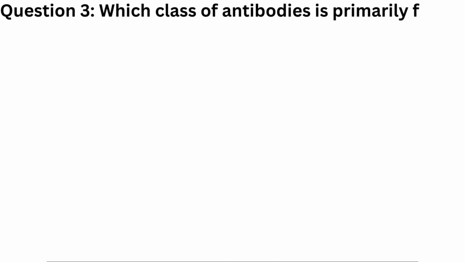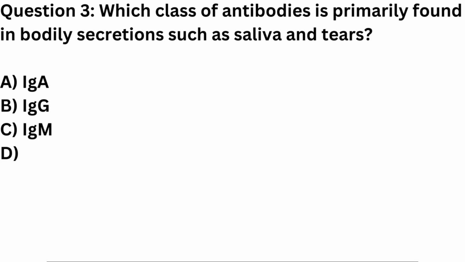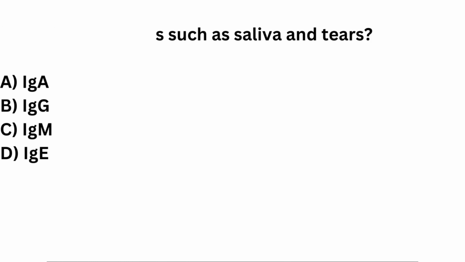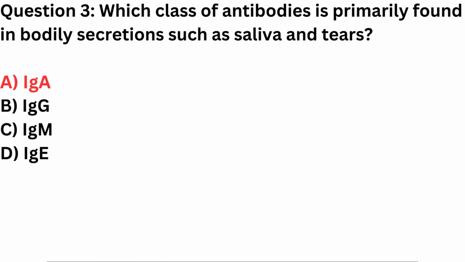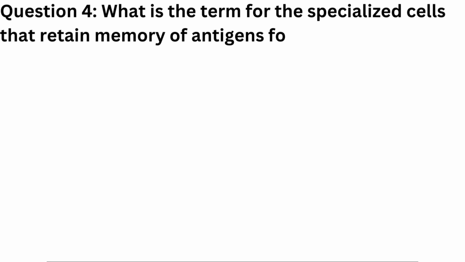Question 3. Which class of antibodies is primarily found in bodily secretions such as saliva and tears? A. IgA. B. IgG. C. IgM. D. IgA. Correct answer is A. IgA.